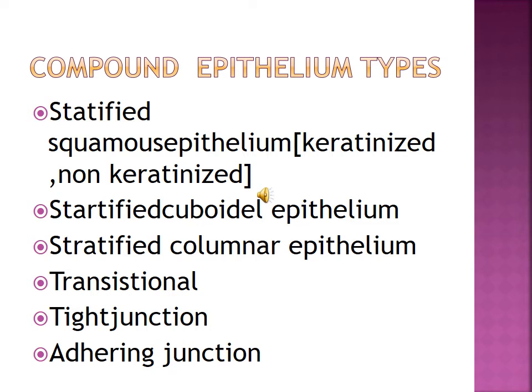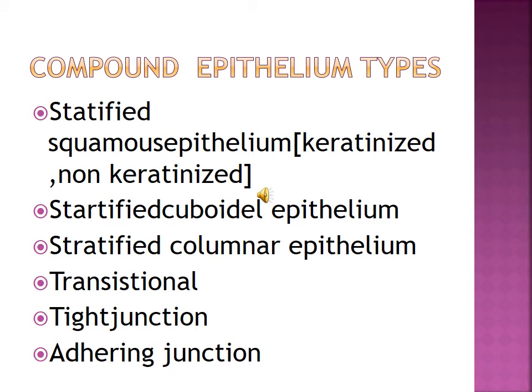Stratified squamous epithelium has two types, called the keratinized type and the non-keratinized type. Then the stratified cuboidal epithelium, stratified columnar epithelium, and transitional epithelium. These are all important.